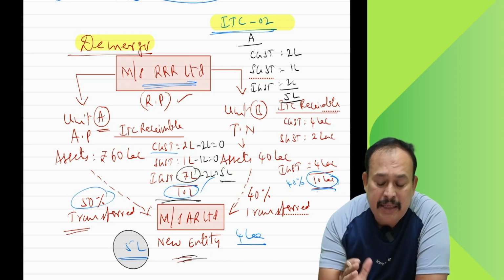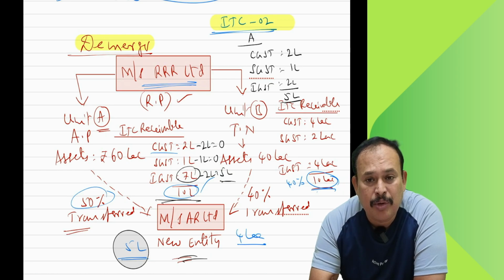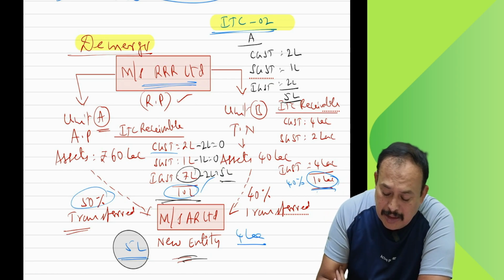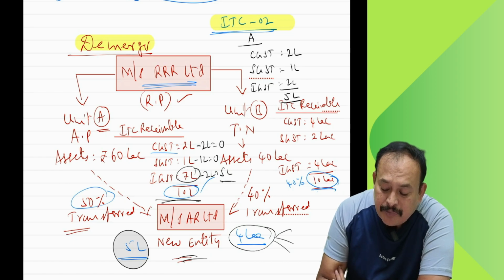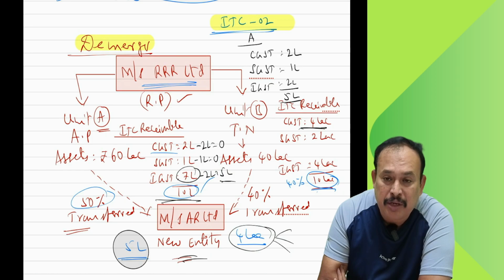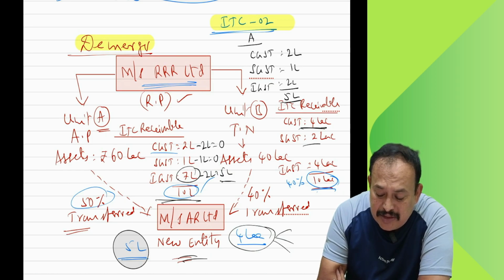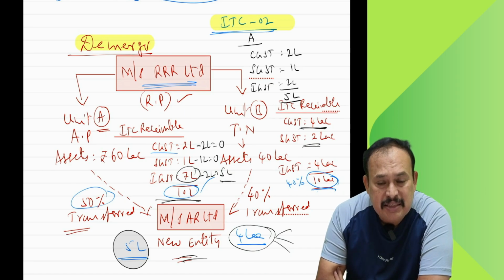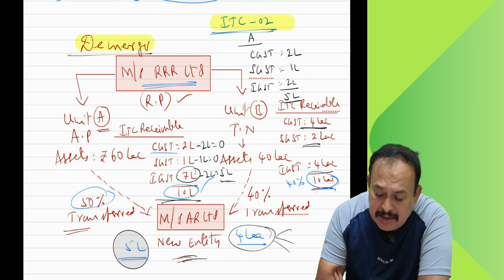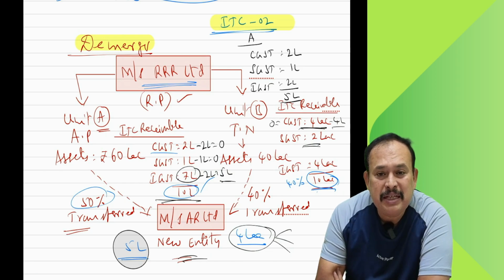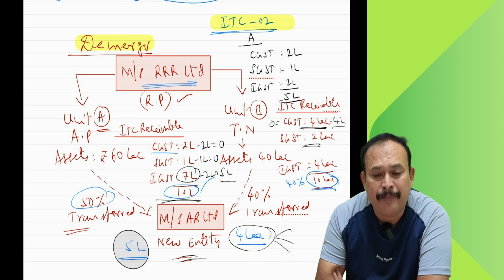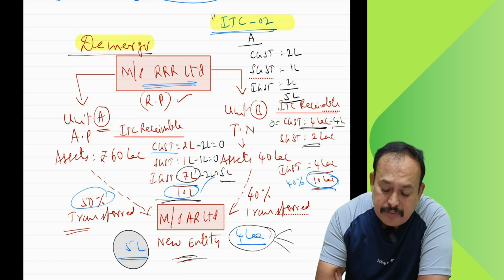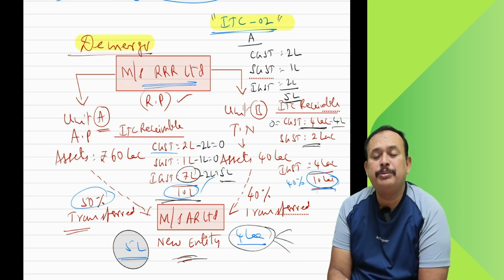Like that, the ITC out of 10 lakhs of receivable, transferred 40%, namely 4 lakhs. This 4 lakhs you can decide. Out of CGST 4 lakhs, how much you transferred? Out of 2 lakhs of SGST, how much you transferred? You can decide. If I transfer the entire amount of 4 lakhs from CGST, then CGST balance amount will become 0. That means SGST 2 lakhs, IGST 4 lakhs will be continuing in Unit B. Like that, you have to decide, being a transferor, in ITC 02. A form should be submitted.